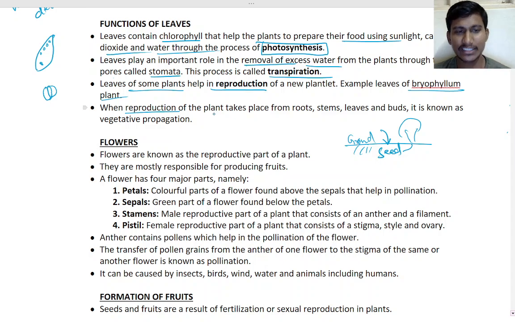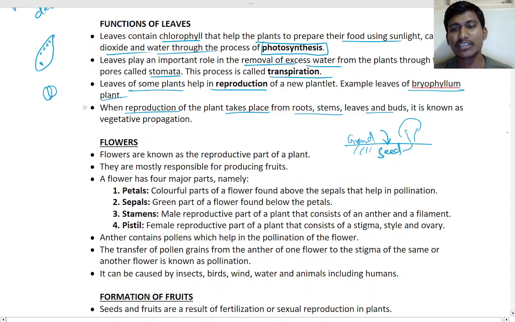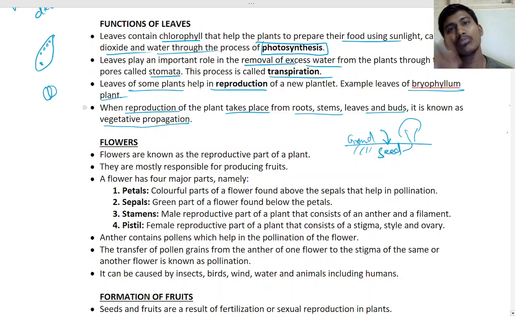Okay, that is one plant. When reproduction of the plant takes place from the root, stem, leaves and buds, it is known as vegetative propagation. It means directly from the vegetative part you make one more plant, not from the seed.